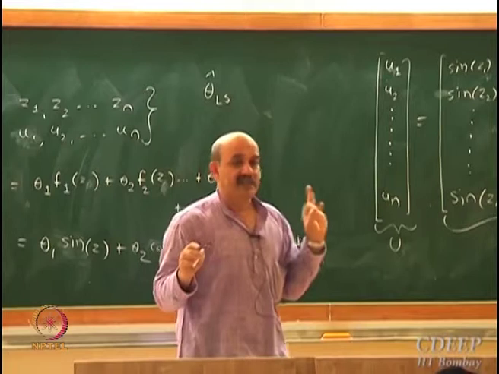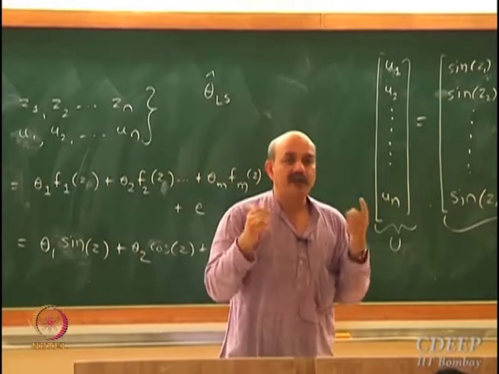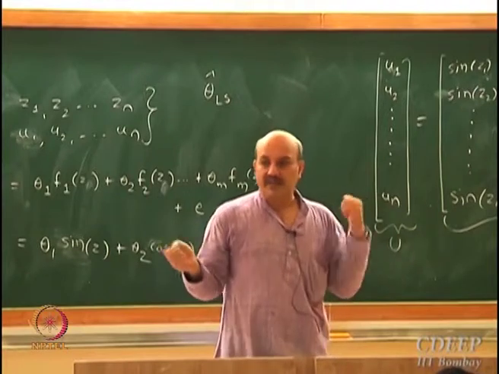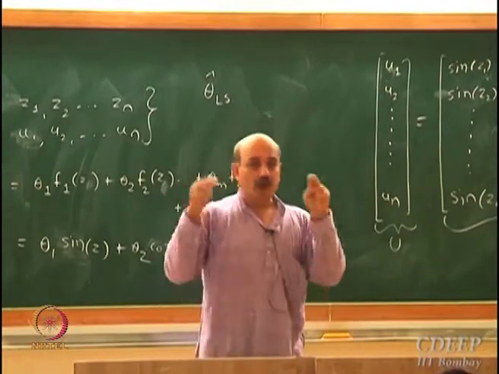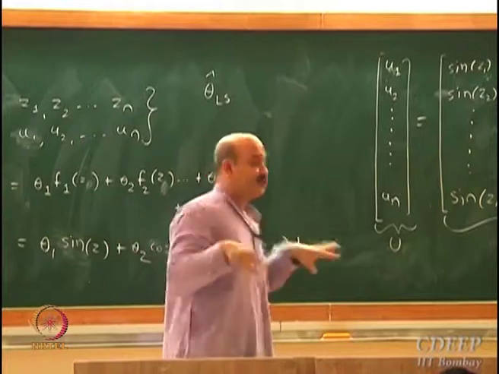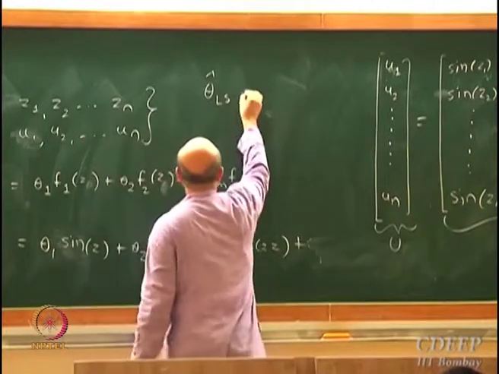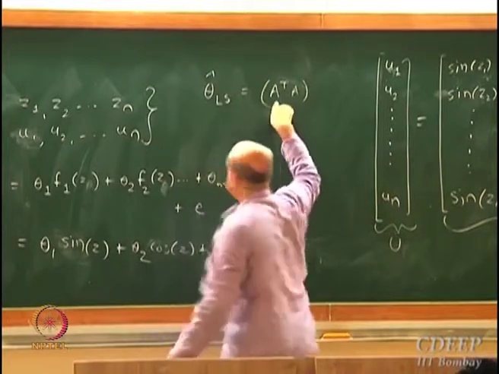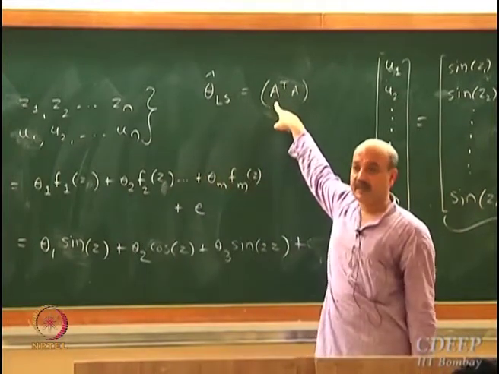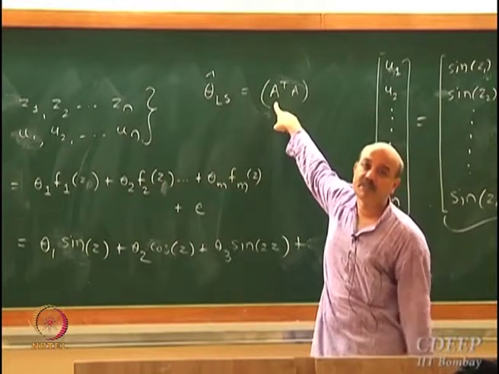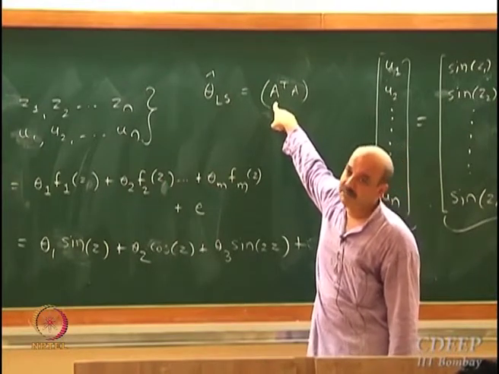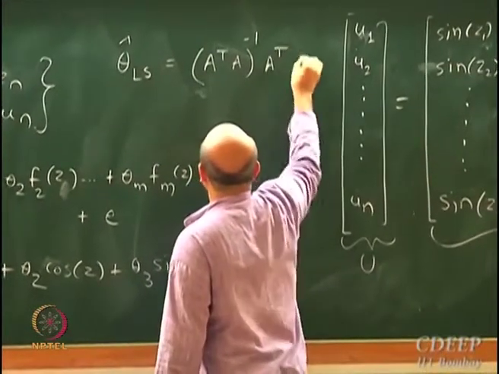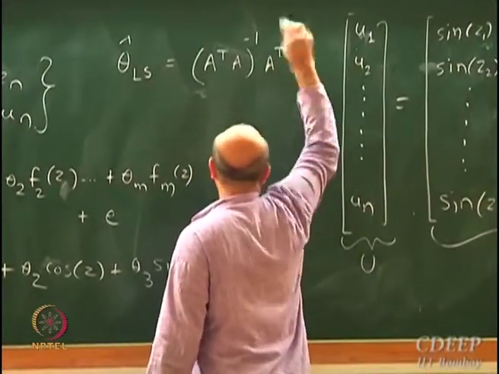There are different ways of getting theta. If you were to define one norm instead of two norms, you will get a different theta. So I am calling this theta hat least squares, obtained through least square of errors. It is A transpose A inverse A transpose U. We have shown that A transpose A is a positive definite symmetric matrix. Positive definite means no eigenvalue is 0, so it must be invertible.